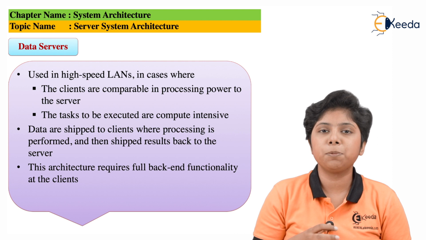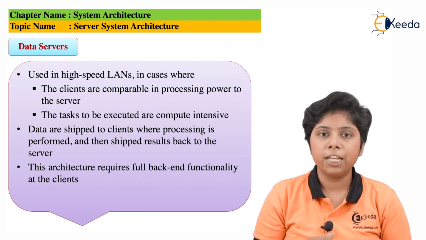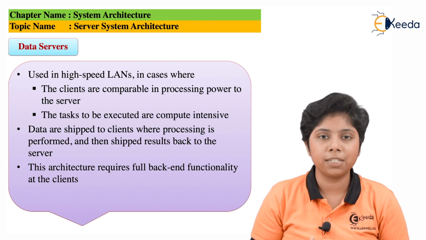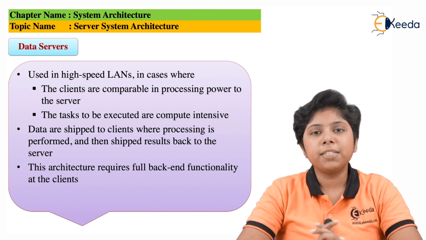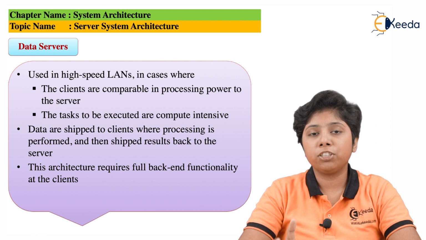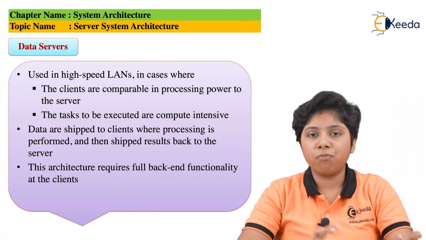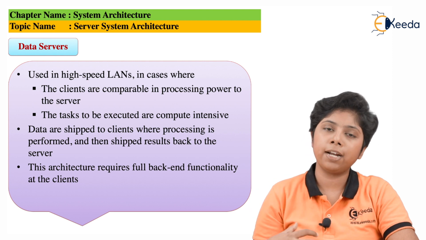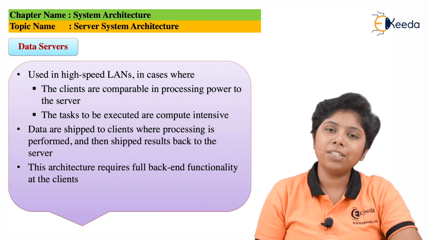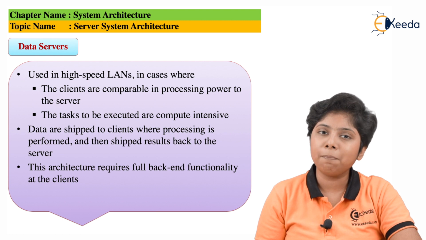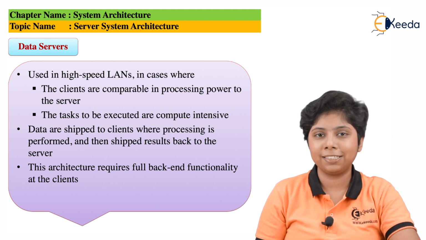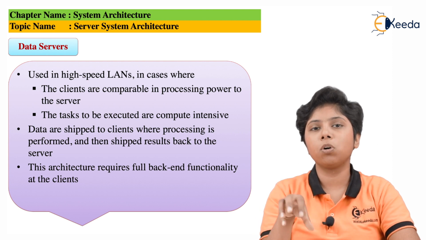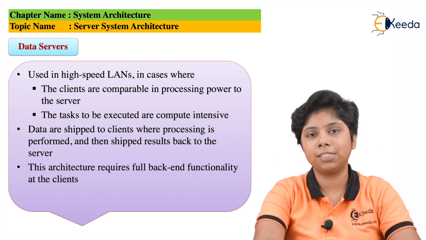Now the data server keeps track of all of this using a query processor, and also handles the reading and update processing on the data. It must be supported by this database server to provide the full backend functionality, where it can ship the data to the client side from the server side. This type of architecture is mainly implemented in object-oriented design, where we are not concerned with the transactions but more concerned with the items of a particular database.